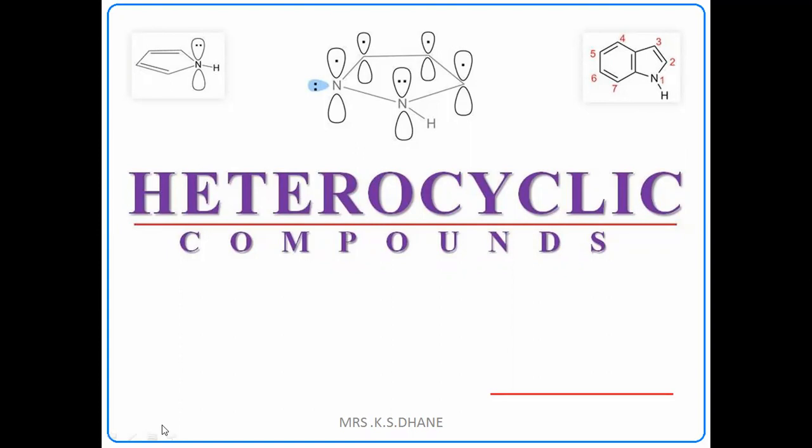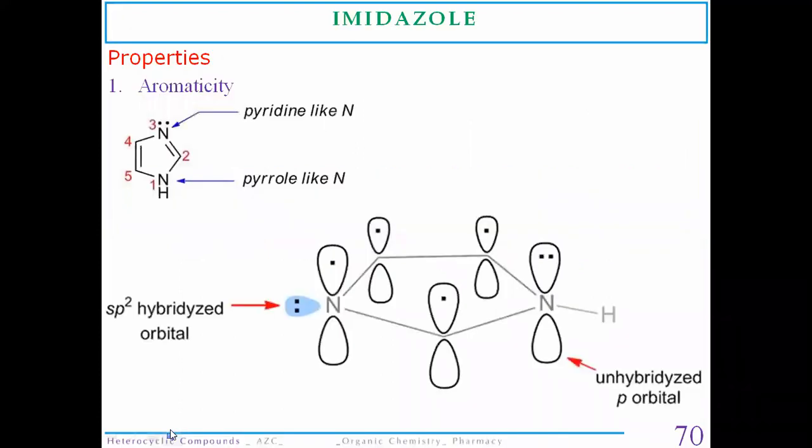Now today we are going to start one more new heterocyclic compound, in which the position of the heteroatom is at the first and third position. So the position of the heteroatoms in the case of imidazole is at the first position and the third position. Means in between both of these nitrogen atoms there is one carbon atom.